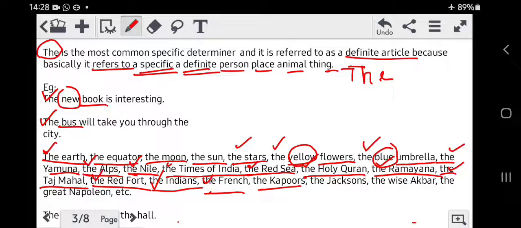The Kapoors. Now here we are talking about surnames, the Kapoors, specifically the Kapoor family, so the. The Jacksons, again it's a surname, so the. The wise Akbar. We are talking about Akbar who was specifically a wise person, he was a wise king, therefore the. There were many Mughal kings, but Akbar was a special king amongst them, therefore the. The great Napoleon, again he was a specific ruler who had great qualities, therefore the.